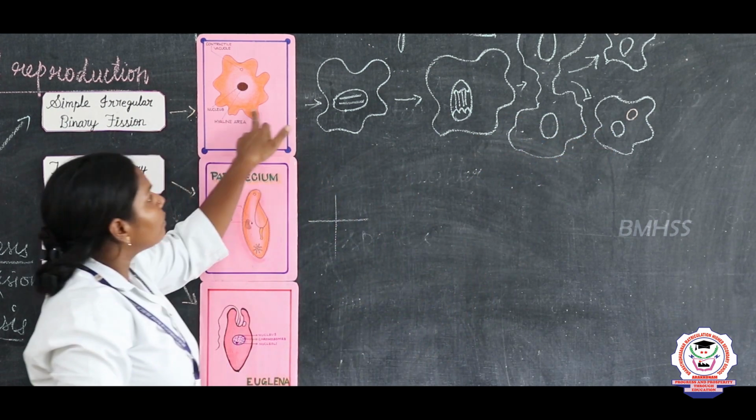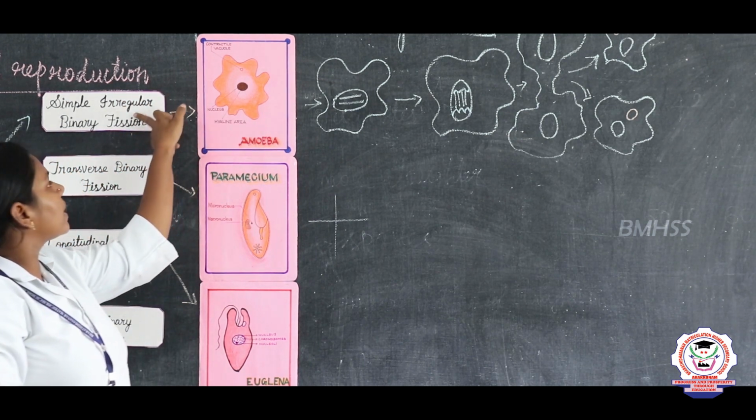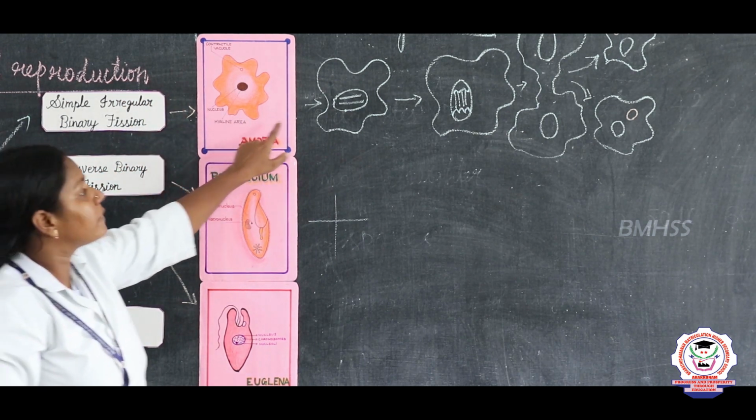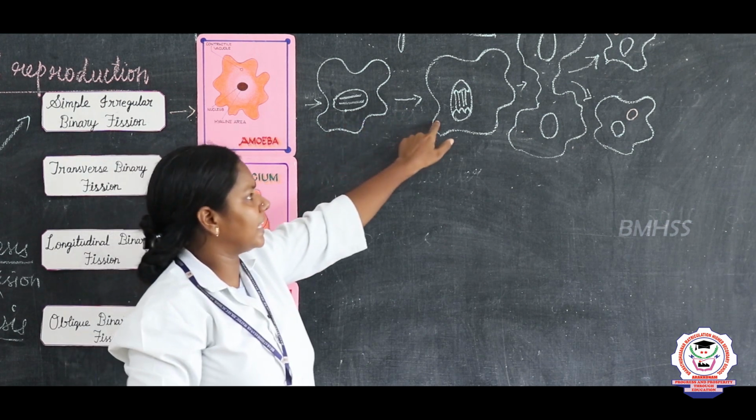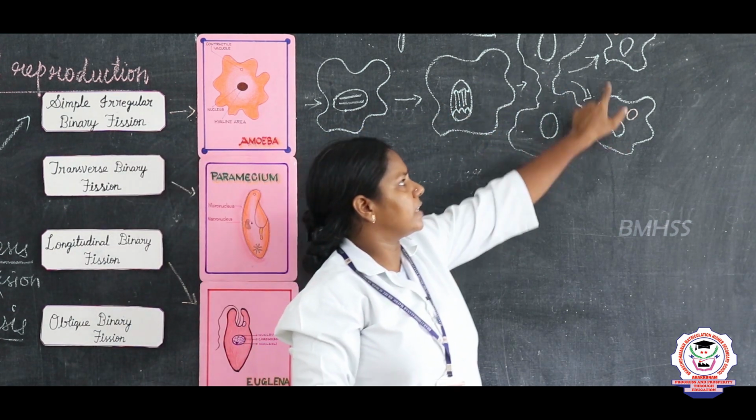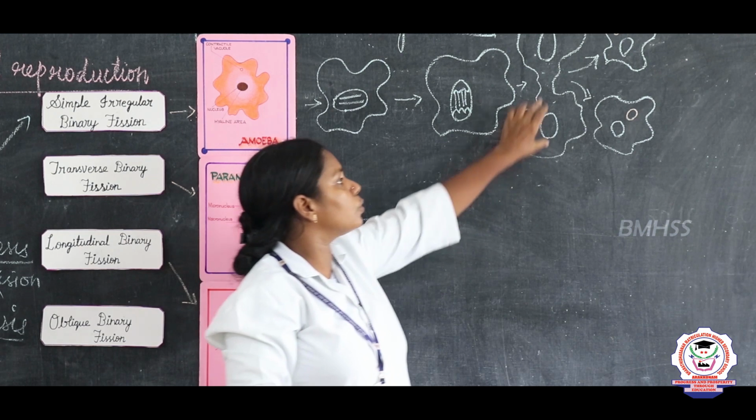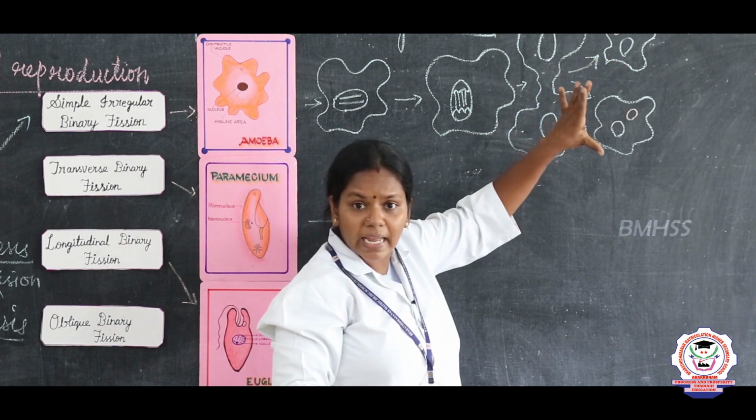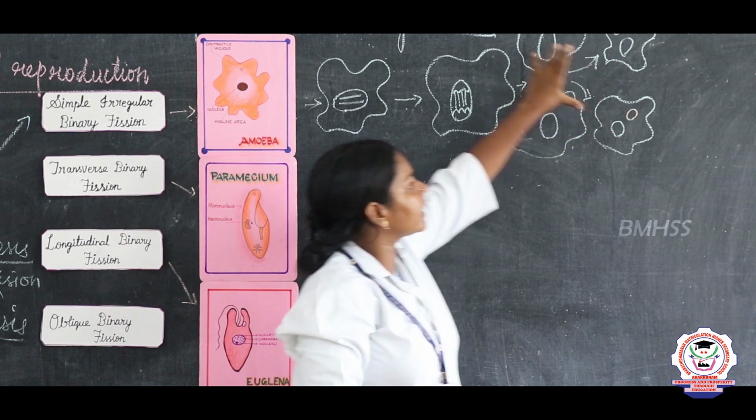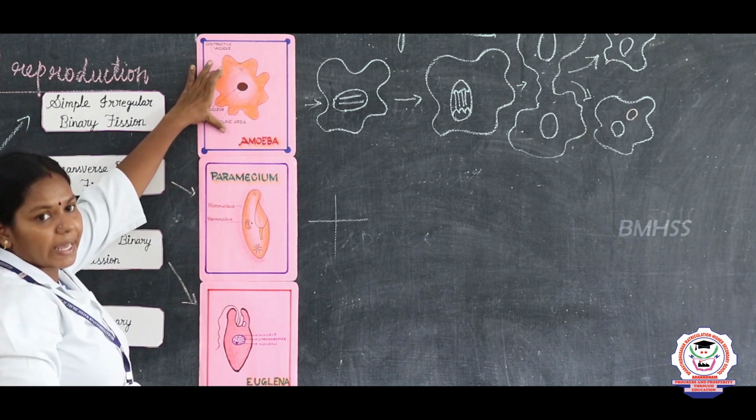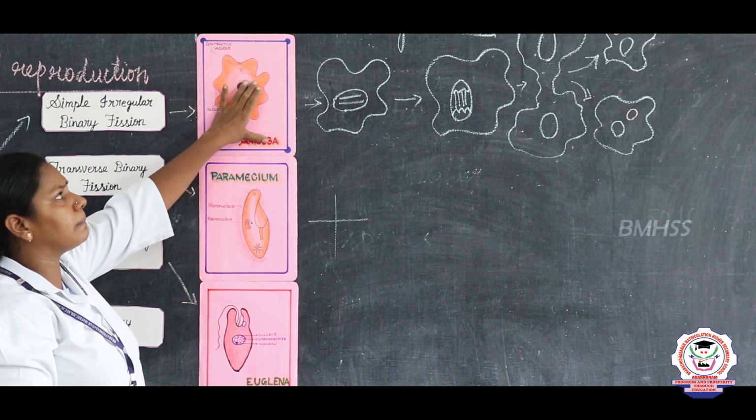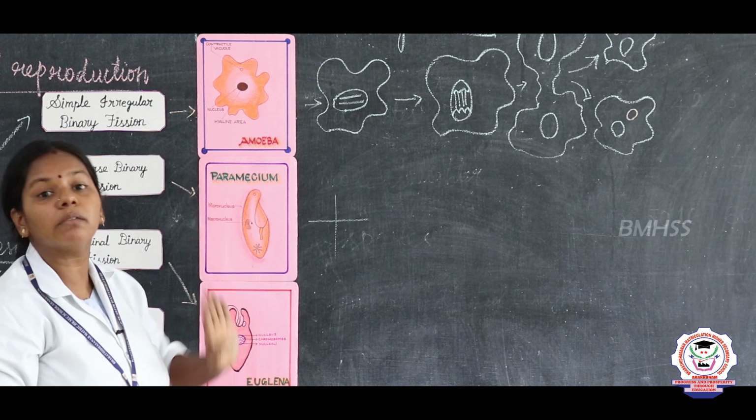Now clear, children? What is the first type? Simple irregular binary fission, in amoeba. First the nucleus divides, later the cytoplasm divides. Here these two amoebae are exactly identical to each other and exactly identical to the parent amoeba. So this is an example of simple irregular binary fission.